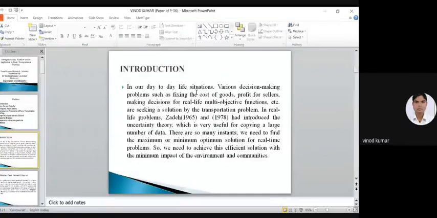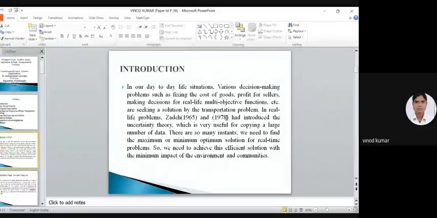Introduction. In our day-to-day life situation, various decision-making problems such as fixing the cost of goods, profits for sellers, making decisions to rely on multi-objective functions, etc. In real life problems, first of all, Zadeh in 1965 introduced the concept of fuzzy set theory, which is very useful for coping with a large amount of data. There are so many instances where we need to find the maximum or minimum optimal solution for real-time problems. So we need to achieve an efficient solution with minimum impact on the environment and communities.